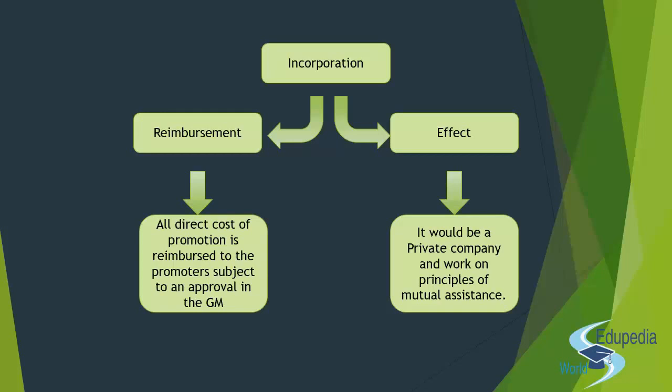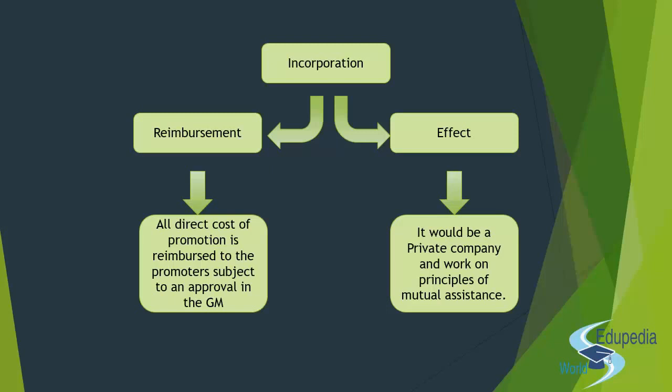The registrar checks 3 important things: that the object falls in 581B, that the nature of the company is limited liability, and that it is in compliance with Part 9A of the Act. And the other requirements of registration have been complied with, and within 30 days it will issue the certificate of registration, right? And then when it is incorporated, they will reimburse the expenses of the promoters, basically the direct expenses, right?